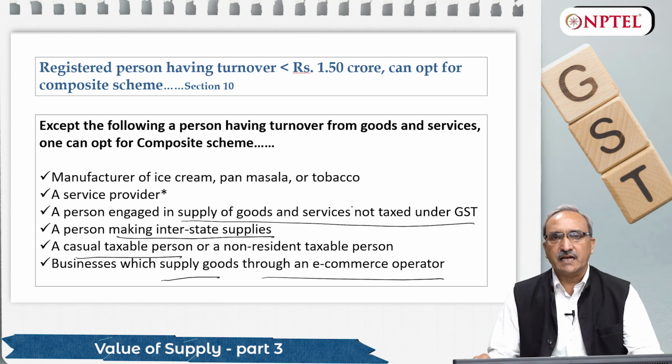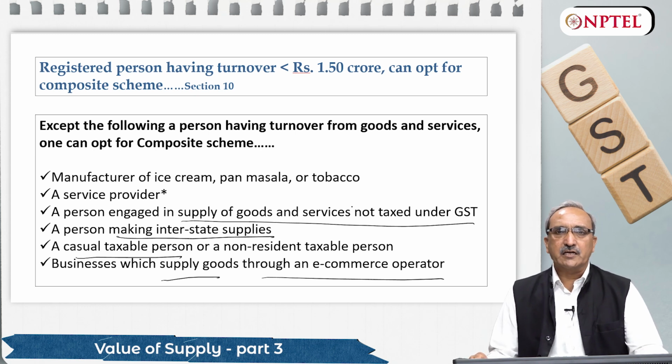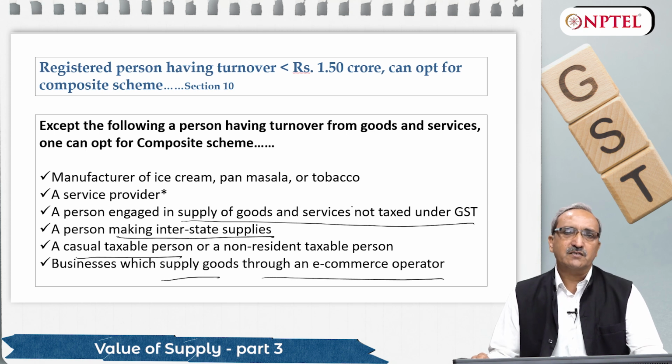So whenever you are dealing with such type of cases, whenever any person, your client or consumer or whatever the case may be, asks for composite scheme under GST, under section 10 of the CGST Act, make sure he doesn't fall in this category. Neither should he be a pan masala manufacturer, nor a person dealing with ice cream or tobacco, or a service provider. Because for service providers, there is a separate composite scheme. This scheme is only for persons dealing with goods and whose turnover is less than 1.5 crore a year.